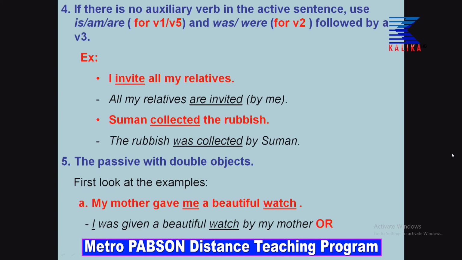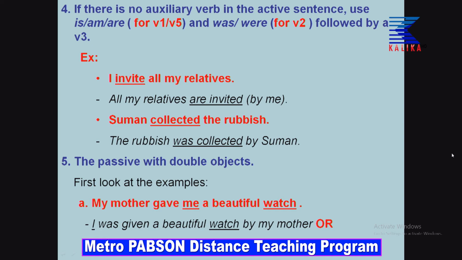Sometimes most of the students think that they will be marked wrong if they do not write it. So, here it is a vague subject, as we have learnt in rule number 3. So, if you write it also, it is okay. If you do not write it also, it is okay. Instead of I, if it was Shyam invites all his relatives, then you have to write by Shyam. So, here all my relatives are invited by me. To make it simple, if you write also, it is okay.